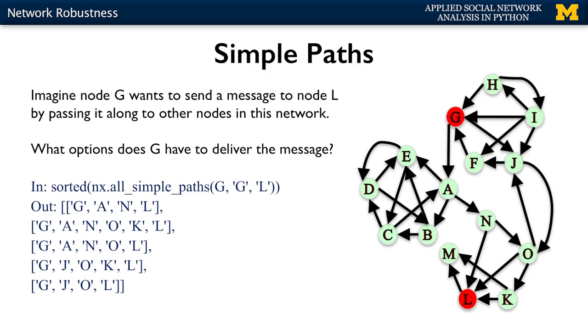Well, if you use the function all simple paths with input G, the graph, and then the two nodes, the source and the destination, in this case G and L, then you get all the paths. Let's look at each one of those paths. So the first one is GANL. The second one is slightly longer, is GANOKL. You could also go GANOL or GJOKL, or you could go with a shorter path, GJOL. So these are all the options that G has.